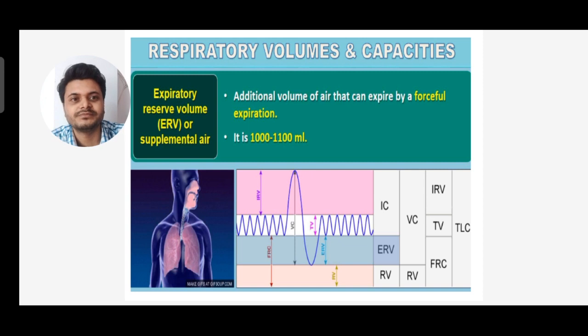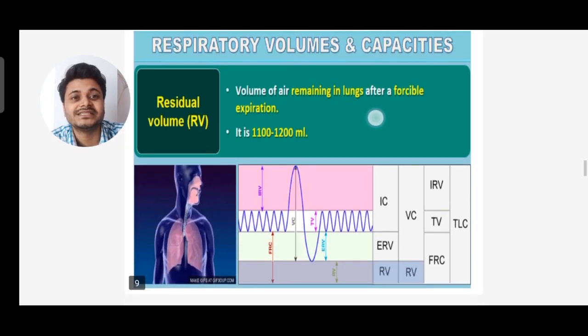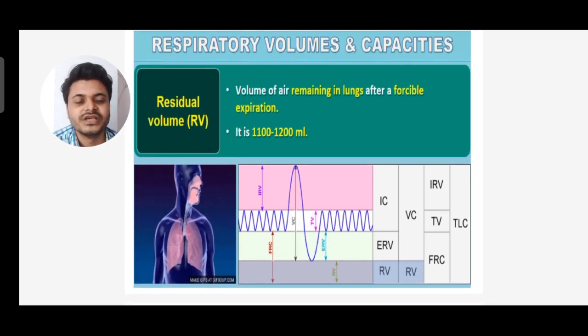Next is residual volume, that is RV. It is the volume of air remaining in the lungs after forceful expiration. As much air as we expel, after forceful expiration a little amount of air remains in the lungs. That is residual volume. It always remains. Its volume is 1100 to 1200 ml.